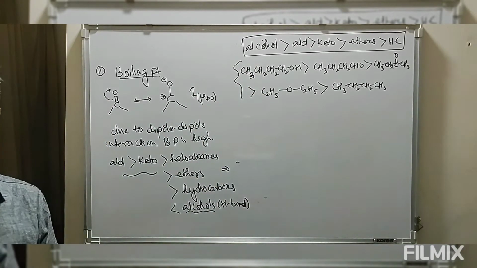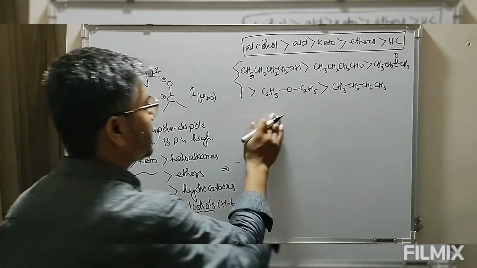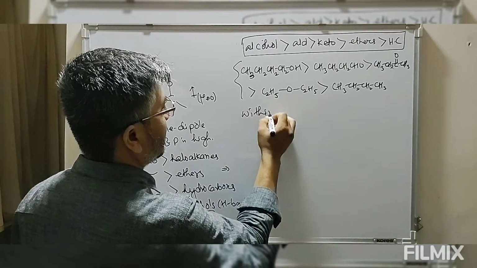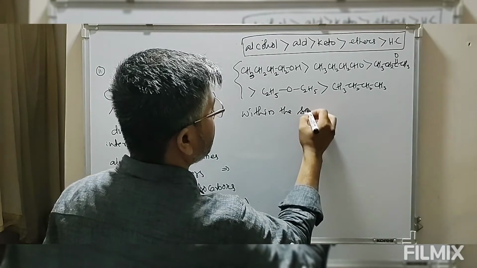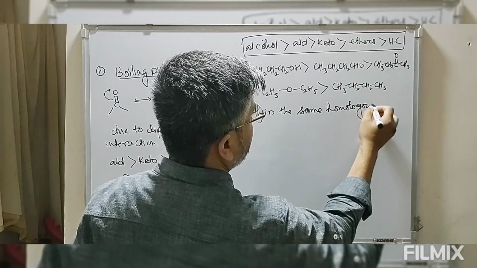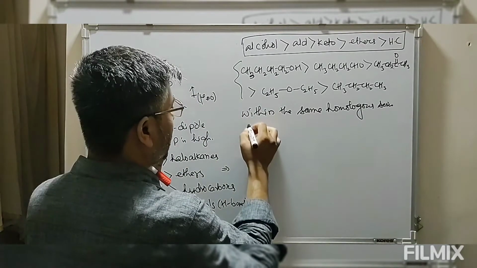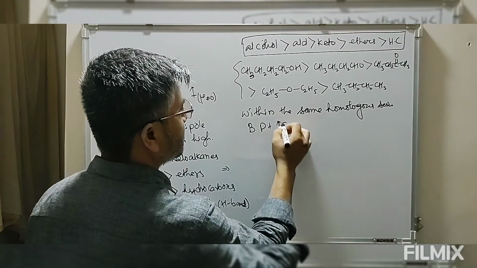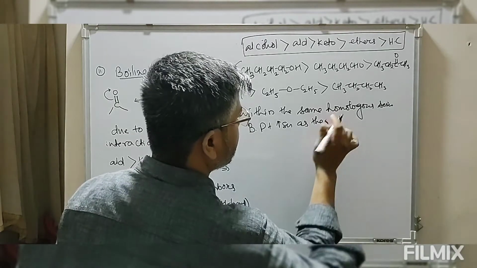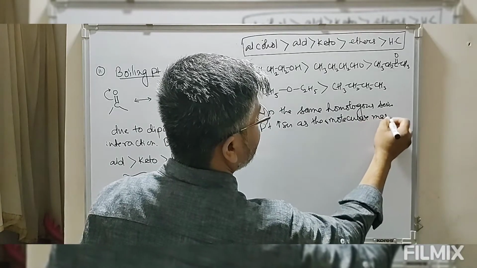But if I say within the same homologous series, boiling point increases as the molecular mass increases. Within the same homologous series, whether we have aldehydes or ketones, boiling point increases as the molecular mass increases.